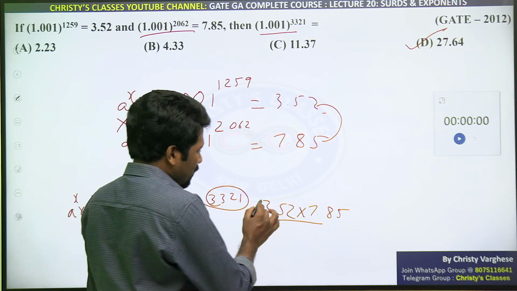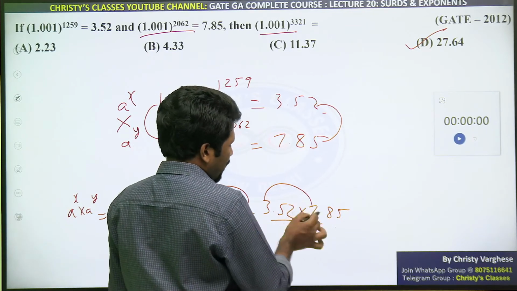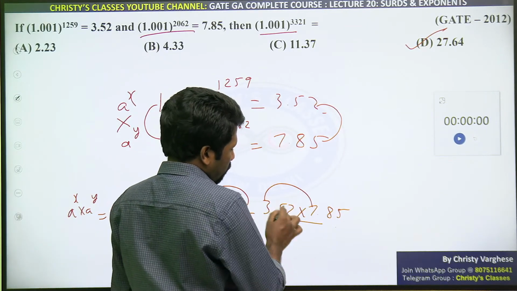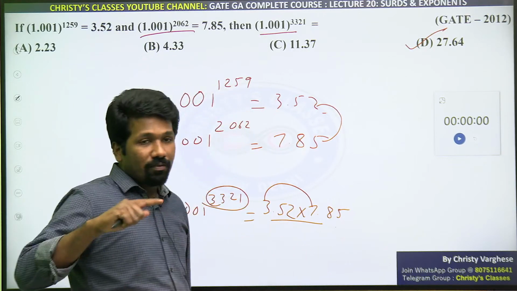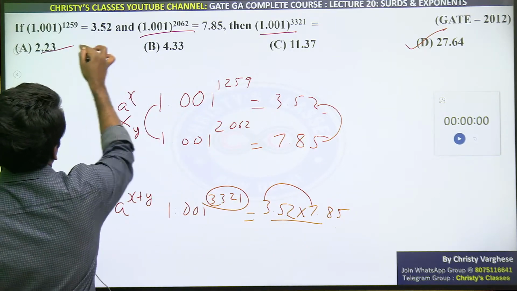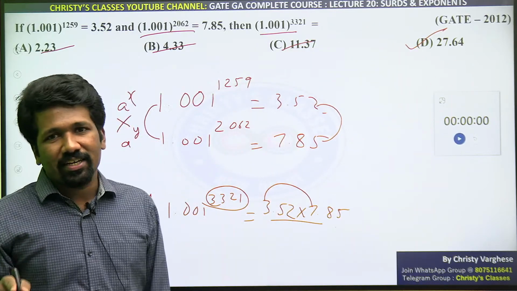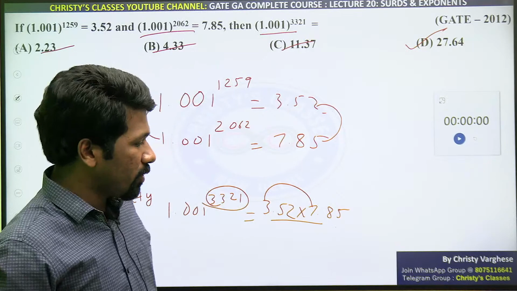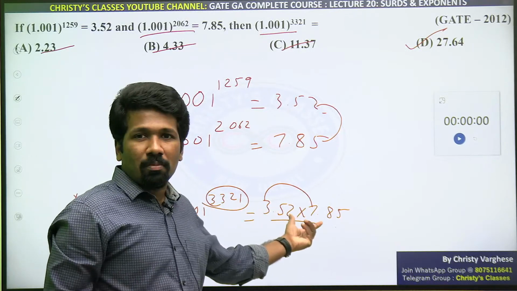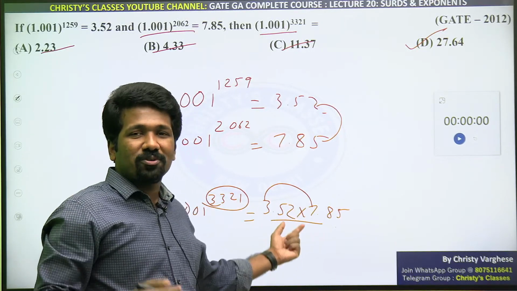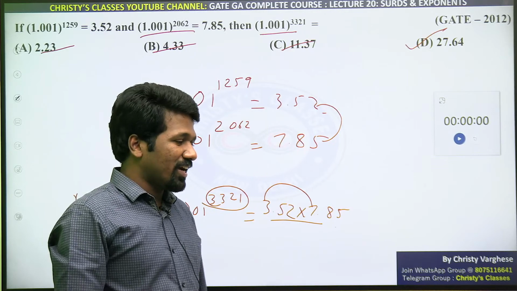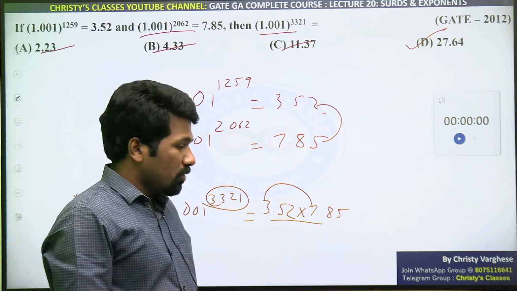Instead you can just think, 3 times 7 was 21, no, the product. 3.52 into 7.85 should be more than 21. Look, only one option is more than 21. That is purposefully set like that. Only one option is greater than 21, because those people who are smarter can avoid using the calculator. That is why it is given like this. I hope it is clear.